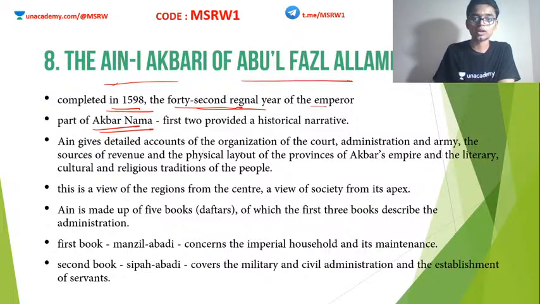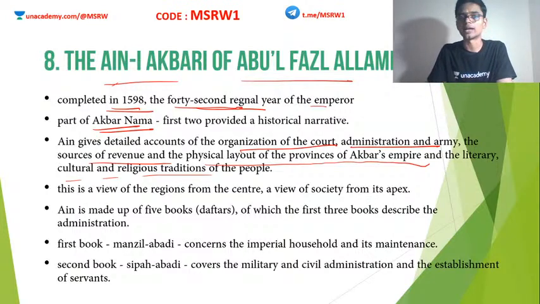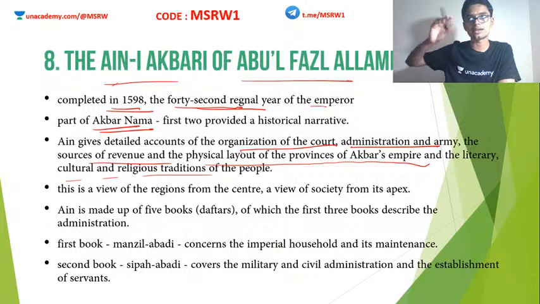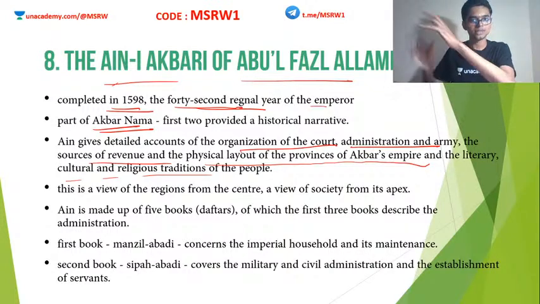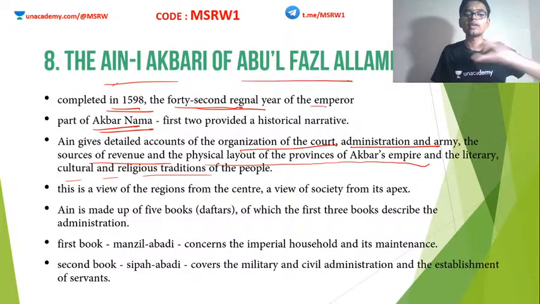Ain-i-Akbari deals with organization of the court, administration of the army, sources of revenue and physical layout of provinces of Akbar's empire, and the literary, cultural and religious traditions of the people. So basically, administration, society, economy, all these things are given in Ain-i-Akbari. That is the third part of Akbarnama. Again, as I have mentioned in the first slide, the main issue with Ain-i-Akbari is that it is written by somebody who is in the higher classes of society. So the perspective taken in Ain-i-Akbari is closely associated with the elite classes. It does not look at medieval India from the poor man's eyes. So this is the limitation of Ain-i-Akbari.